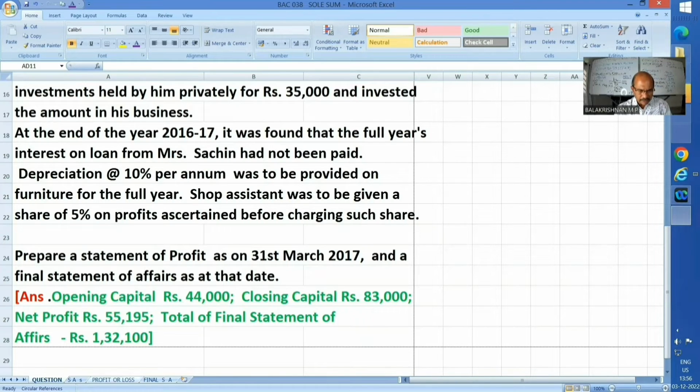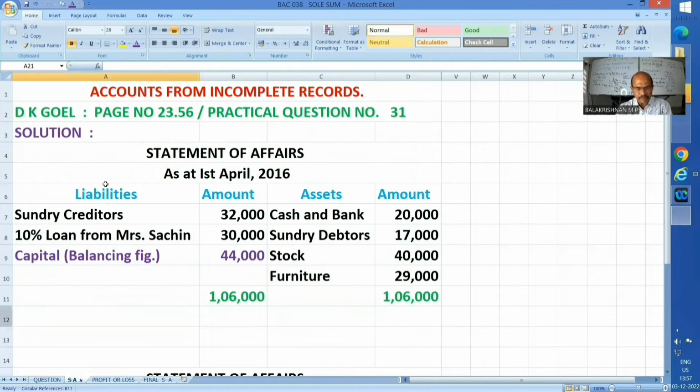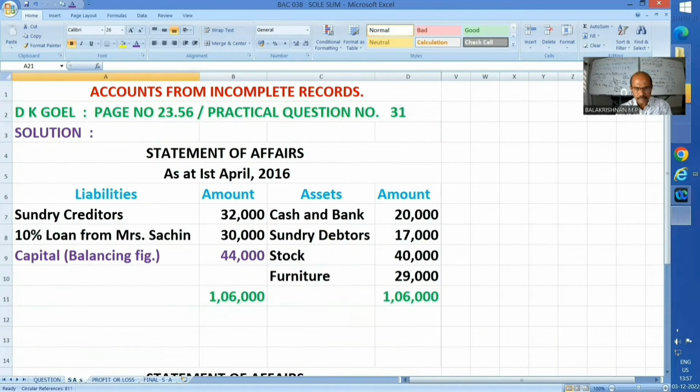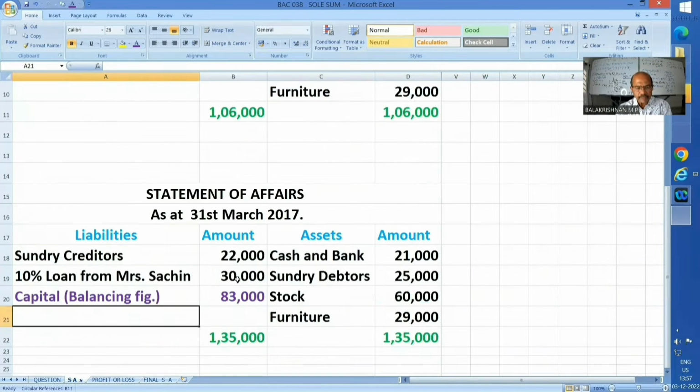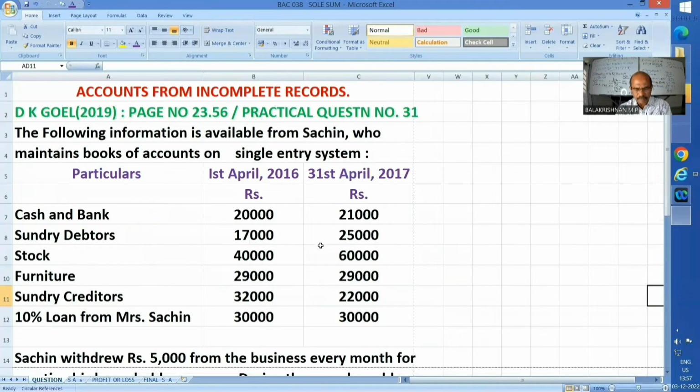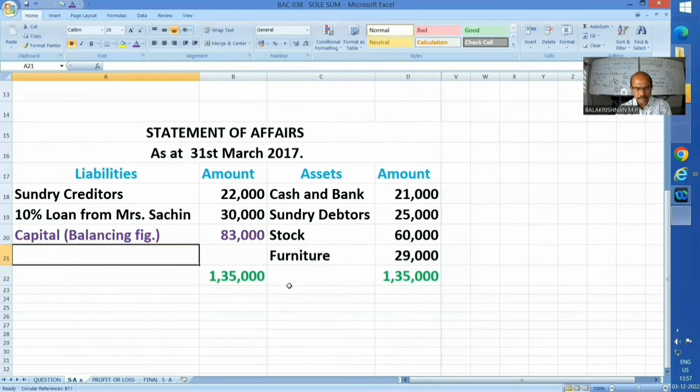Fine. Now let us start with the preparation of the opening statement of affairs, 1st April. Given figures have been shown here, and check it. All these figures respectively are shown here. The difference amount is nothing but the opening capital, the balance figure. In the same way I prepared it for the year end also. Given figures have been reflected there respectively, and the difference is my capital fund, 83,000.